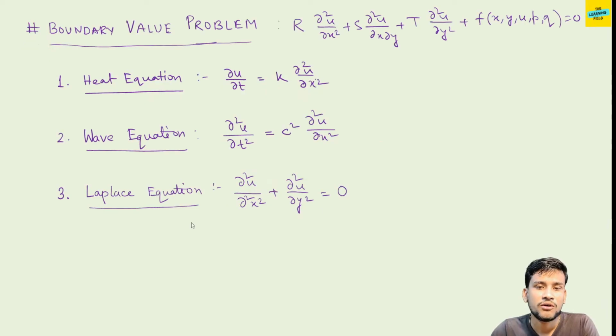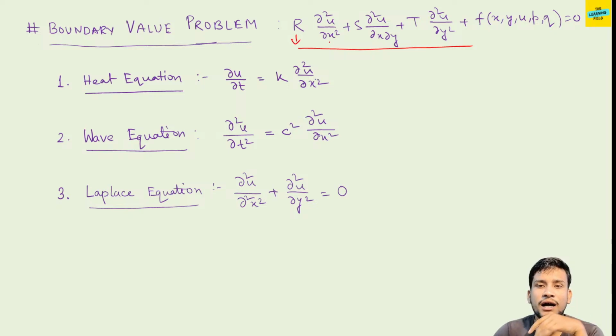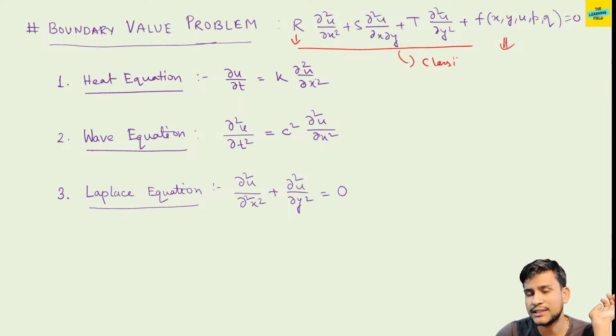So first, what is the wave equation actually? We all know this is the general PDE: R, which is a function of x, y, times del 2u by del x2, plus S del 2u by del x del y, plus T del 2u by del y2, equals F, which is a function of x, y, u, p, q. This is a general, obviously non-linear, partial differential equation, and from this equation we can classify partial differential equations.